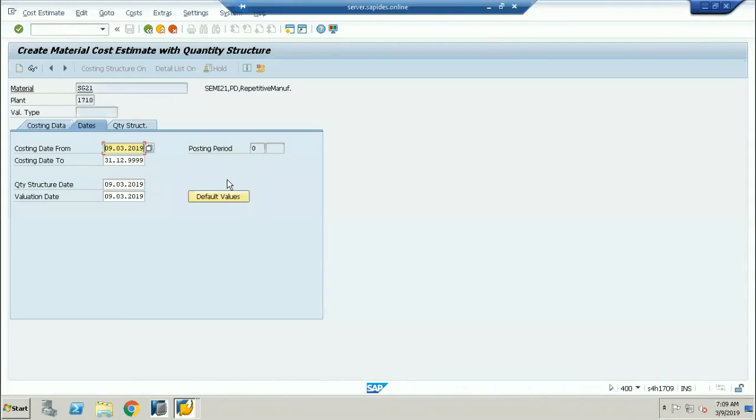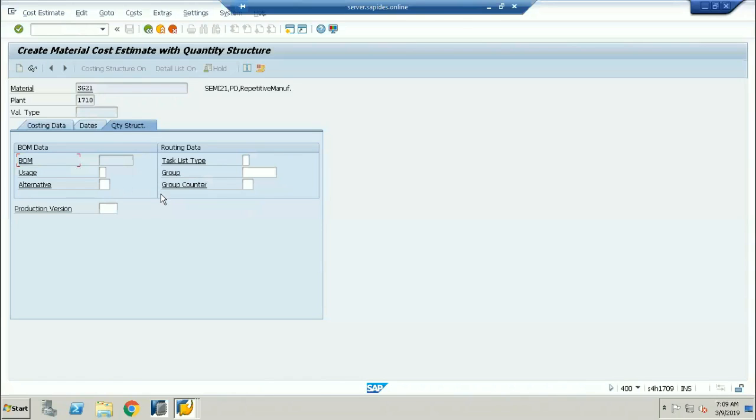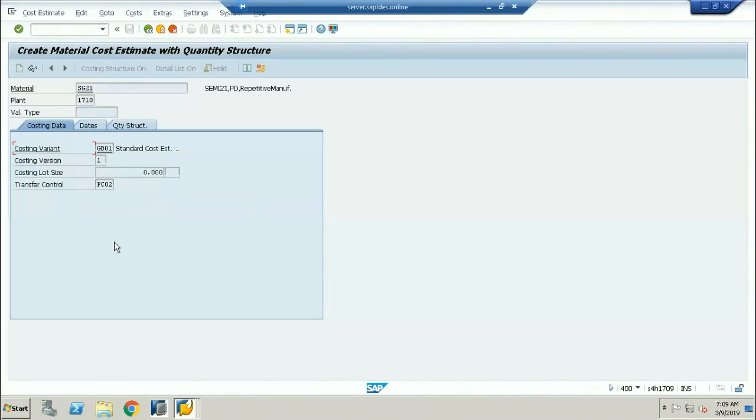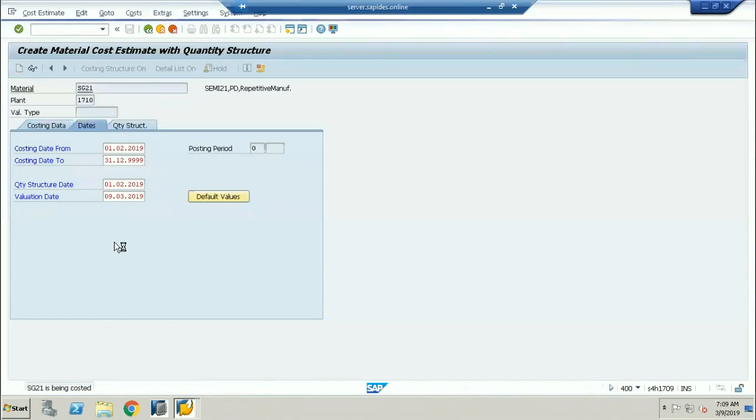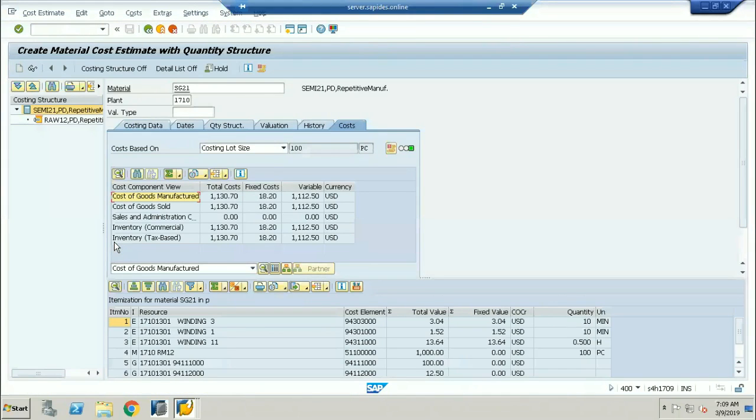The date I will give as date from 01/02/2019. Okay, quantity structure, everything remains the same. Yes, it is now calculated. Now you can see this particular material.